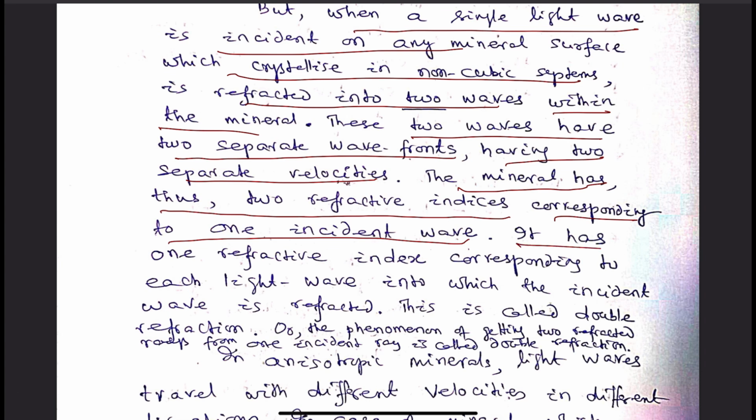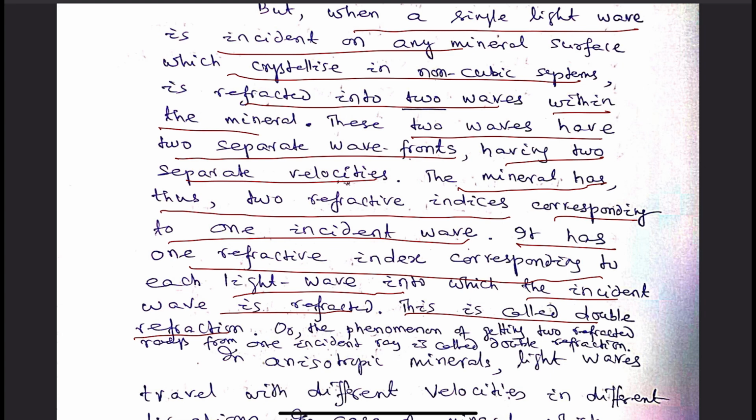So, the mineral shows two different indices for the two light waves, and this phenomenon is called double refraction.